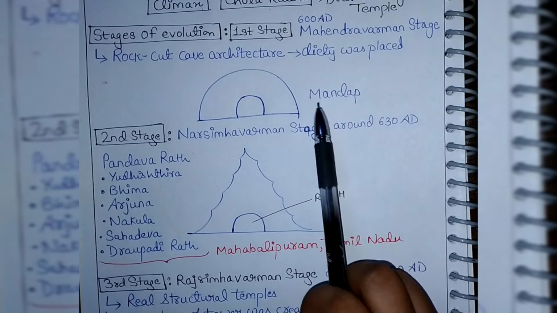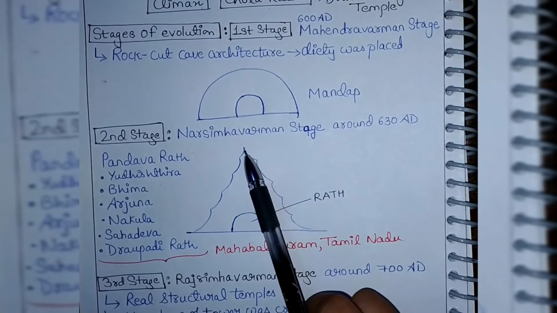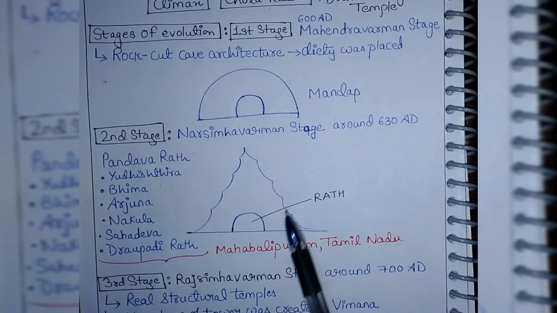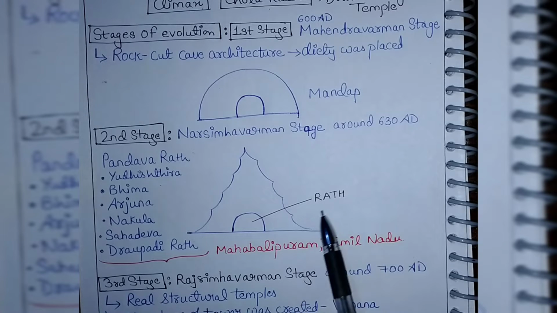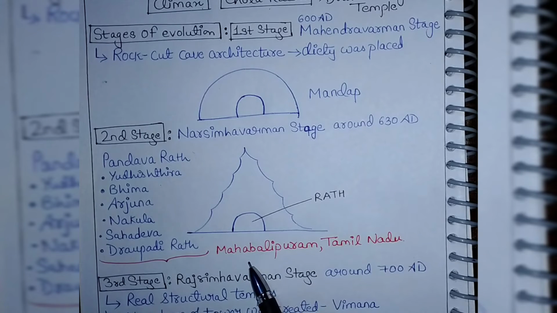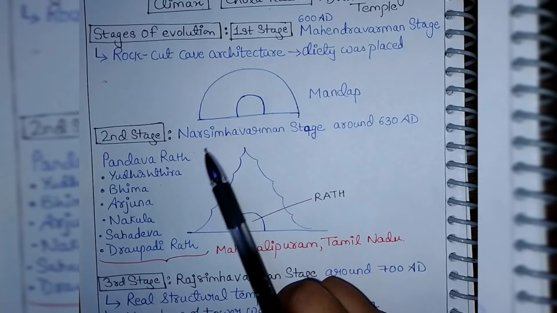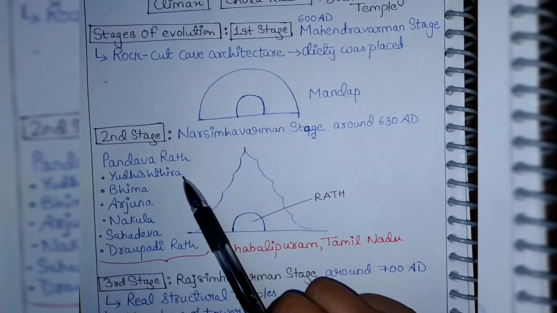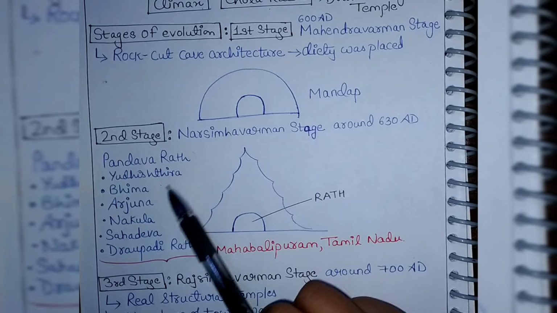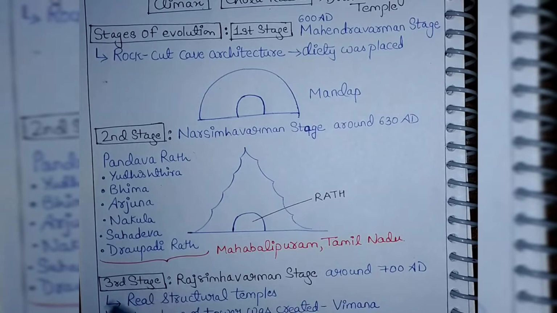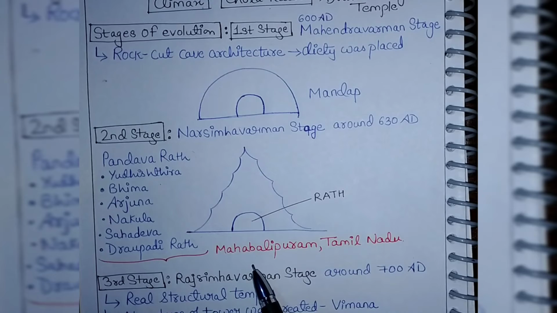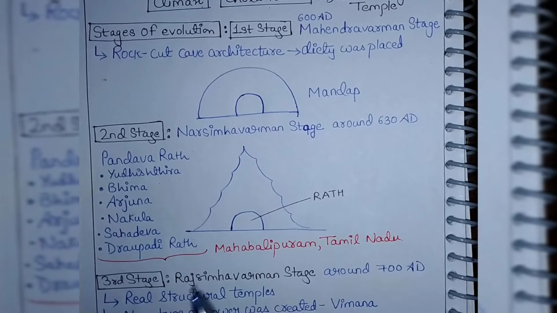The mandap which we have seen earlier was cut from this side to give it a beautiful shape. This whole architecture is known as Rath. In Mahabalipuram, Tamil Nadu, we can see the Pandav Rath, which consists of the five Pandavas: Yudhishthir, Bhim, Arjun, Nakul, Sahadev Rath, also Draupadi Rath. So this architecture we can see in Mahabalipuram, Tamil Nadu.